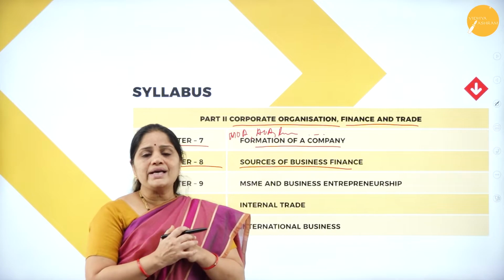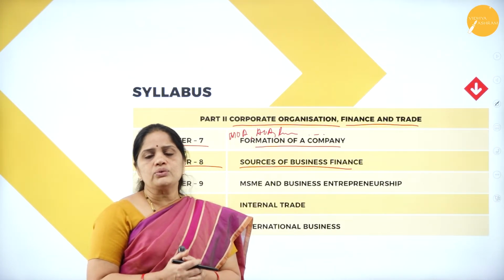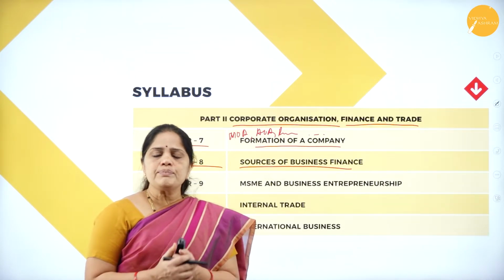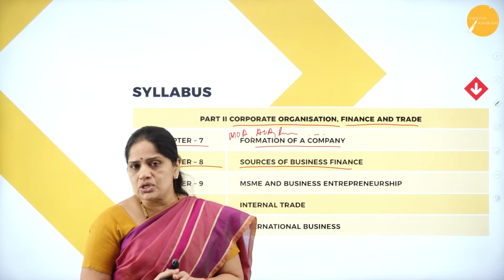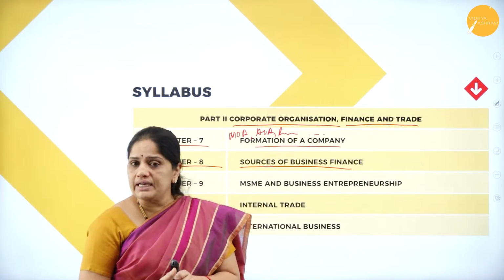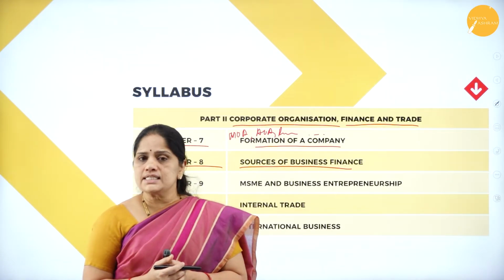It requires huge investment, so we need to know the various sources of business finance. Suppose you want to start your own joint stock company, what are the various sources of finance available to you? All these things you will be learning in this chapter.